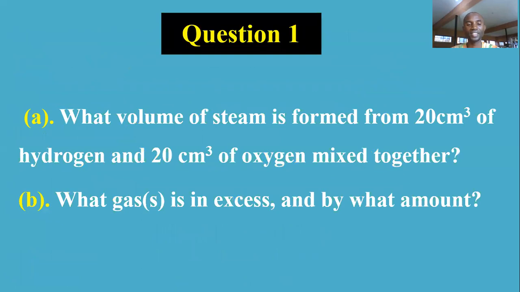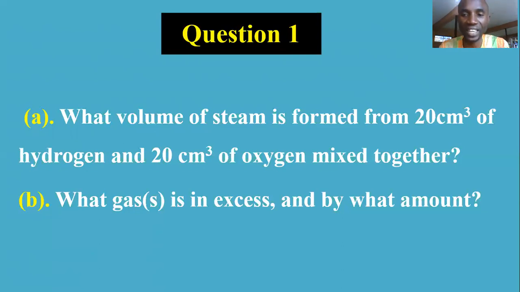Question number 1 says, what volume of steam, remember that steam is water but in gaseous form, is formed from 20 cm³ of hydrogen and 20 cm³ of oxygen mixed together? When you mix 20 volumes of oxygen and 20 volumes of hydrogen together, it is expected that water will be formed. What volume of steam will be formed? Question B says, what gas or gases is in excess, and by what amount?